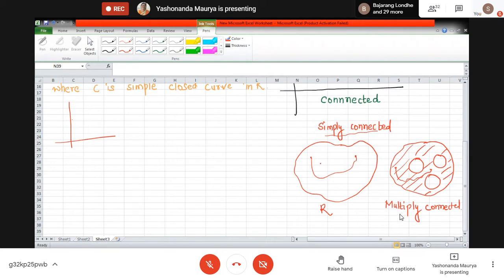So we are in this particular region, and now what is said is we are having any closed curve. Okay, now what do we mean by closed curve? And again over here, it's a simply closed curve. Okay, we have a curve which is closed, that is the initial point and the final point is the same, and it is simple closed curve. Okay, now this is the curve C. Then how do we want this C? It should be a simple closed curve. C is a simple